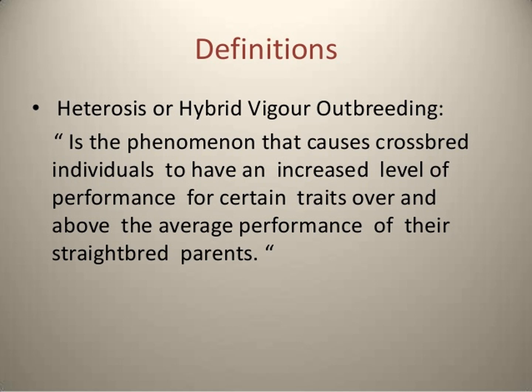Heterosis or hybrid vigor in outbreeding is the phenomenon that causes a crossbred individual to have an increased level of performance for certain traits over and above the average performance of the inbred parent.